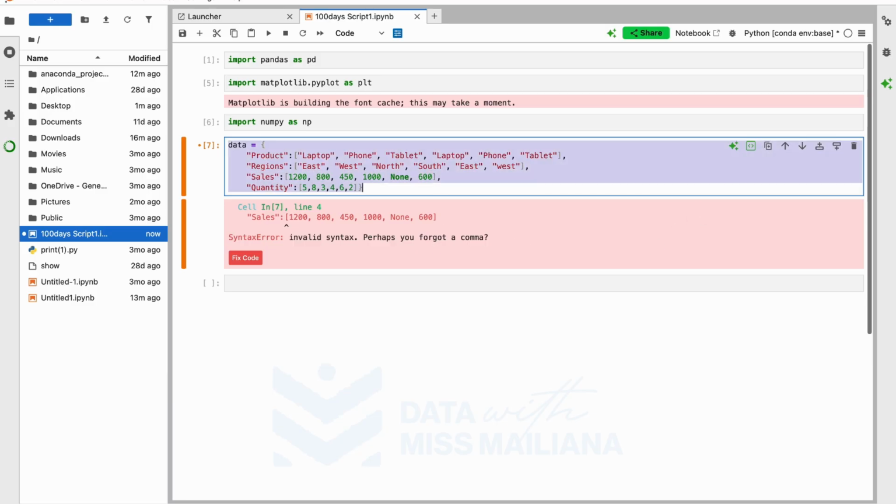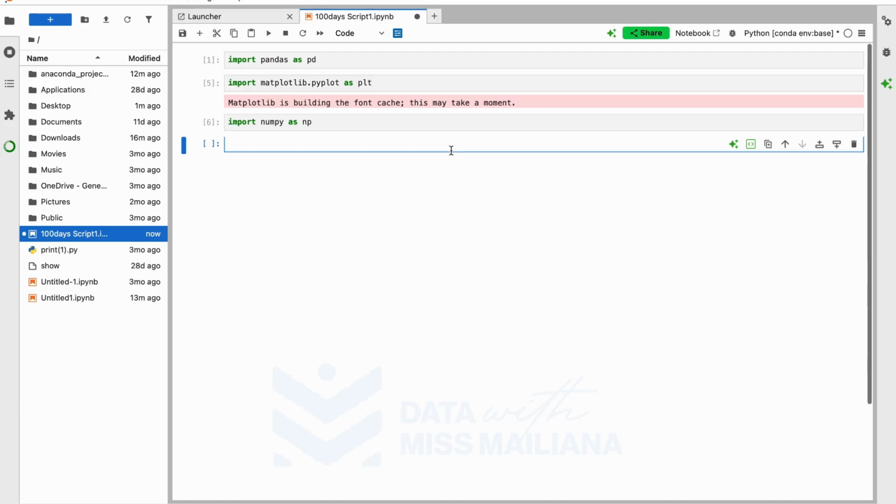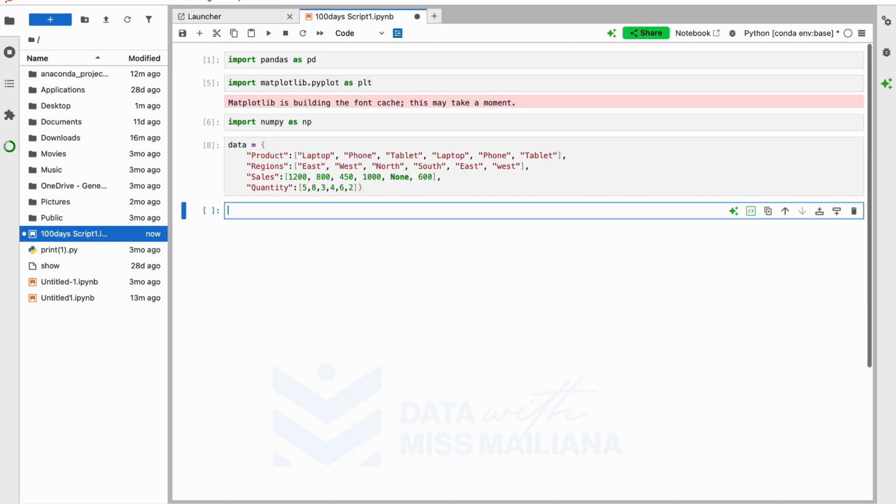The one thing I like about this code, and I've been learning by myself, right? I watch and I come and learn. There's no teacher teaching me like what I'm doing for you. But the amazing thing is you make an error and the technology teaches you where the error is. So it's saying that perhaps you forgot a comma, and truly I forgot a comma. So I'm copying it and I'll delete it so that I don't have an error. Alright, so enter. Great, we have that.